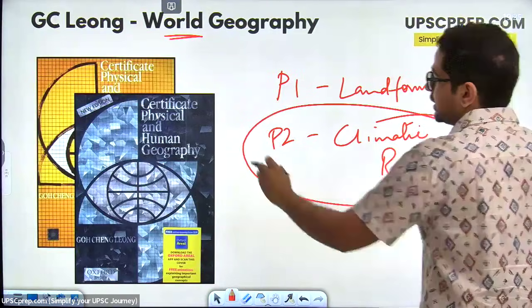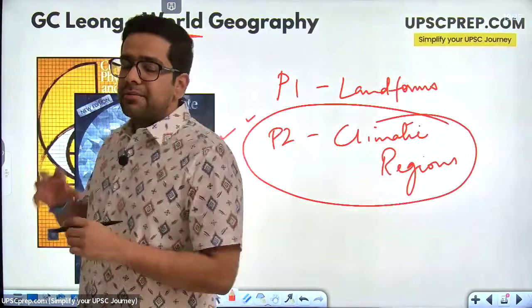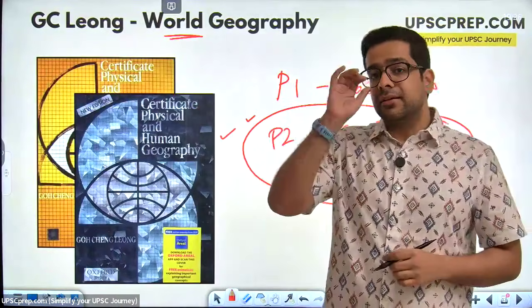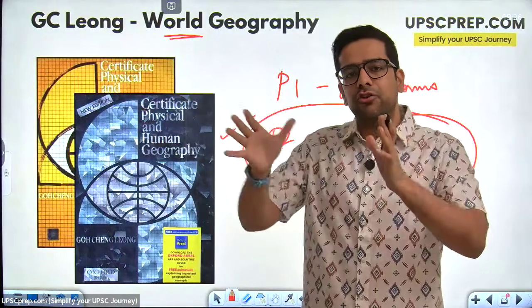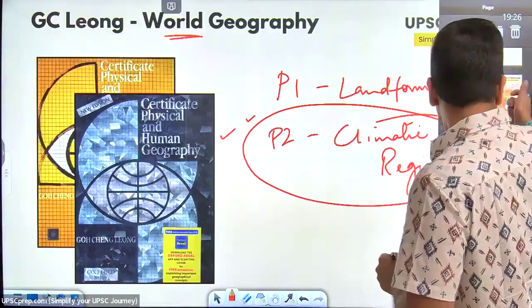Climatic regions वाली जो चीज है, this is something I would highly recommend that you do from this book. Why? Because climatic regions is something which gets questions almost every year. Almost every year they will ask you one or the other question ki, okay, this kind of weather pattern is found. I think we have some questions. Let's just look at those particular questions.